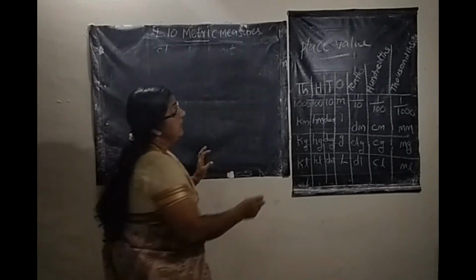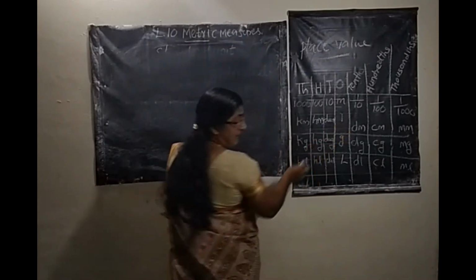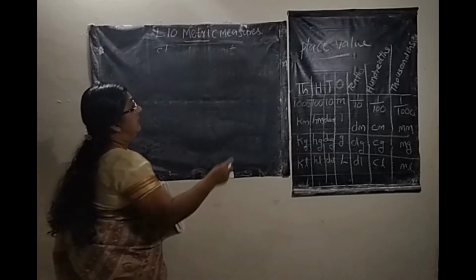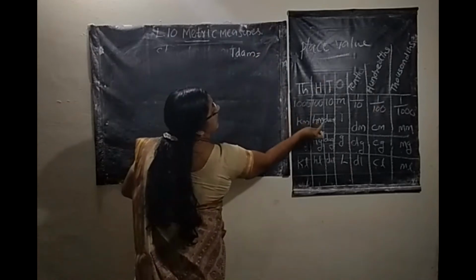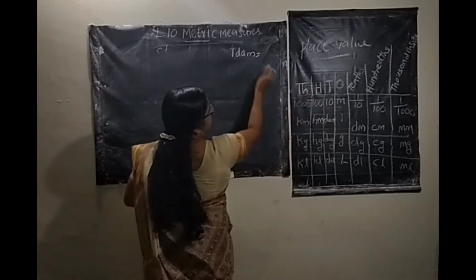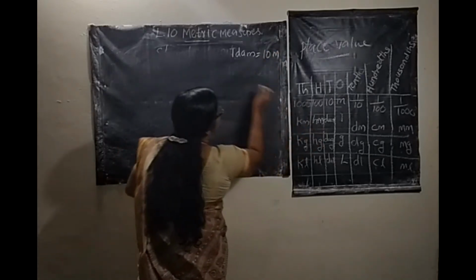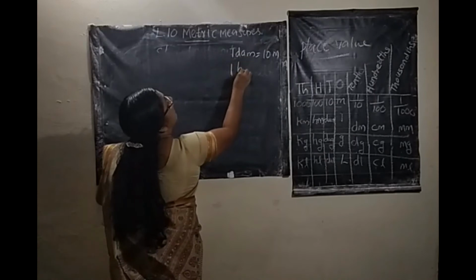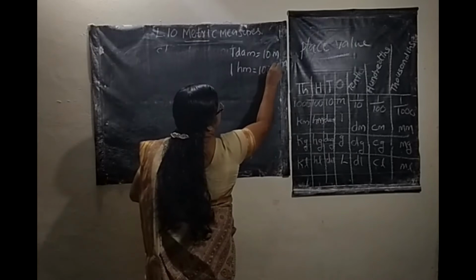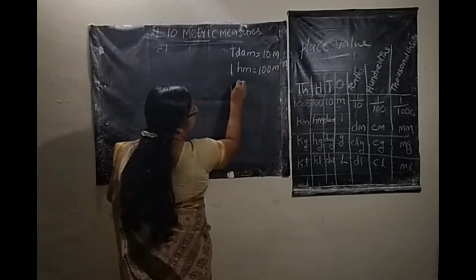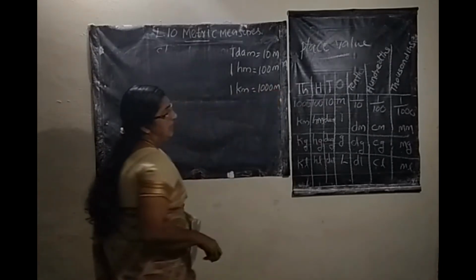Okay. Here, 1 decameter is 10 meter. Then 1 hectometer is 100 meter. Then 1 kilometer is 1000 meter.